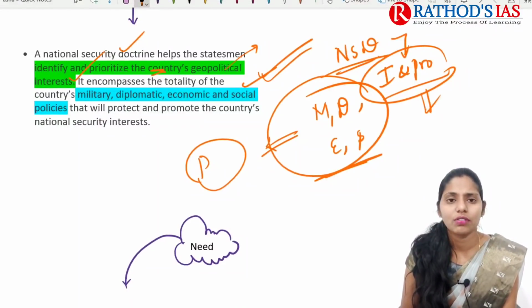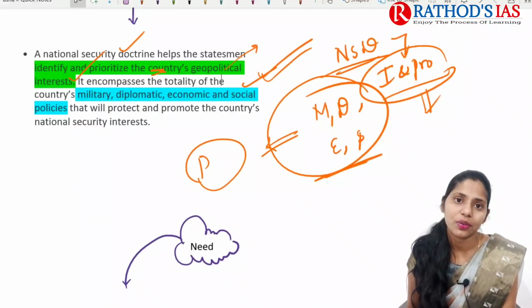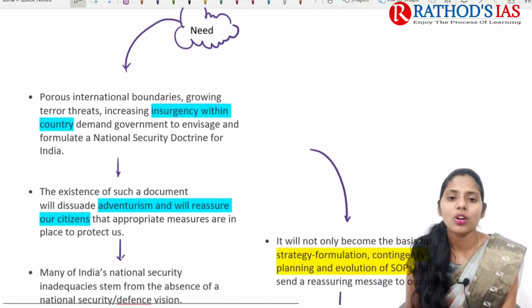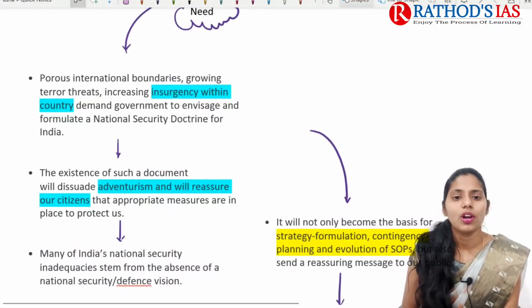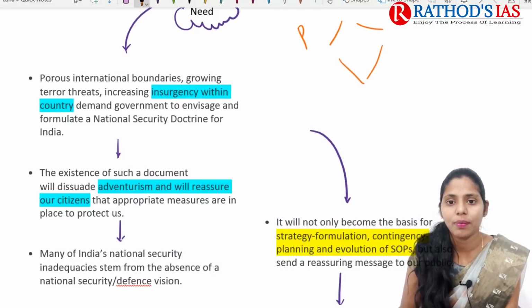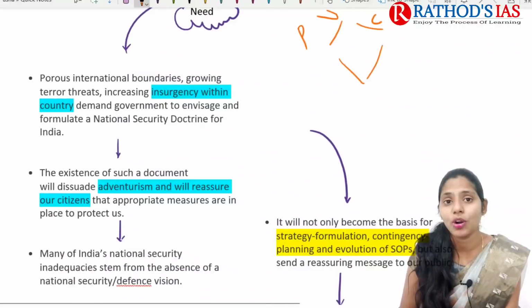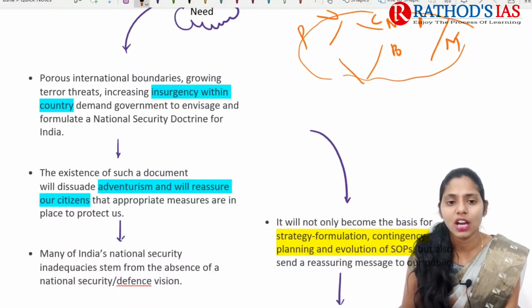If you have a question whether India has a national security doctrine, the answer is no. India does not have any national security doctrine till now. Why do we need this type of doctrine? Because, as you all know, India is sharing boundaries with different countries. Here we have Pakistan, here we have China, and on the map we are also sharing a boundary with Afghanistan. Here we have Bangladesh, Nepal, Bhutan, and here Myanmar.